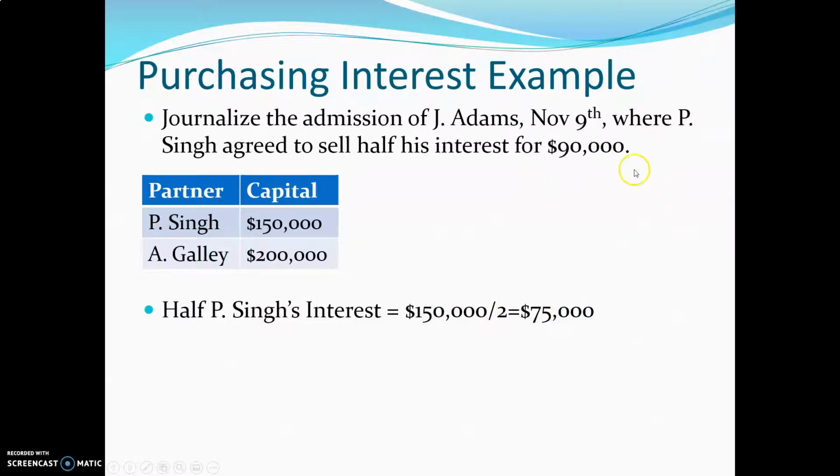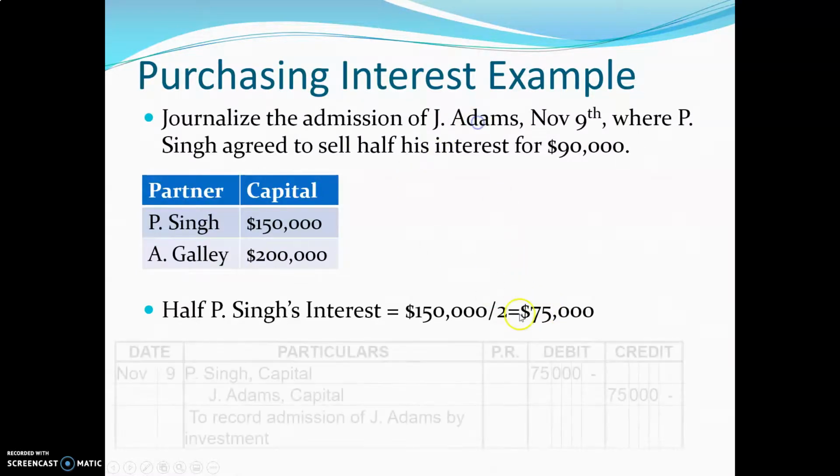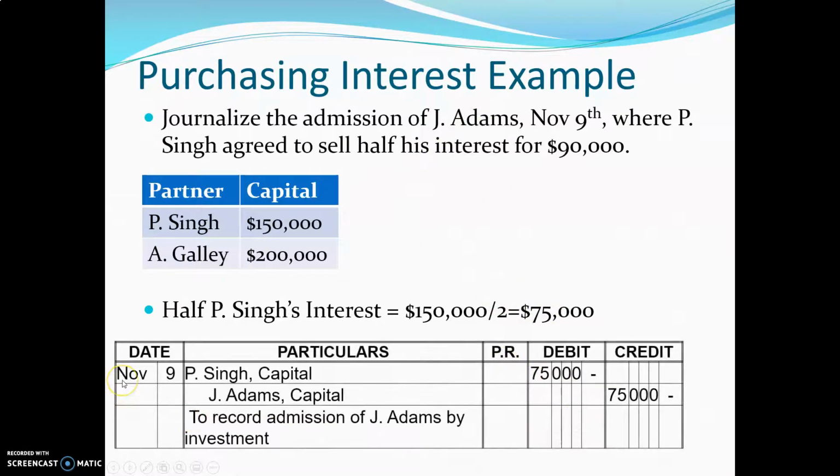Remember, this $90,000 means nothing. It could have been $1 million. It doesn't matter. It could have been $1. It is not going to be recorded on the books. All we're doing when we admit a partner is changing the capital balances. So P. Singh's capital will be debited 75,000 because his value is going down, and J. Adams will be credited 75,000. Date November 9th, decreases 75,000 for P. Singh, and J. Adams is added, credited 75,000, with the comment to record the admission of J. Adams by investment.